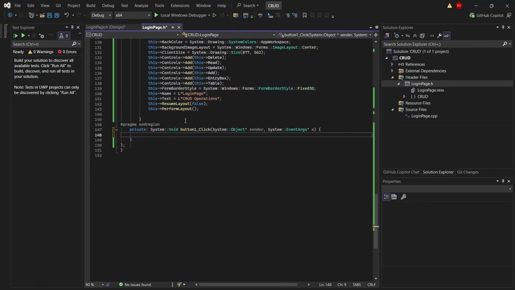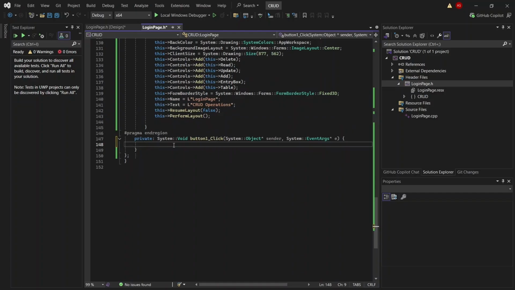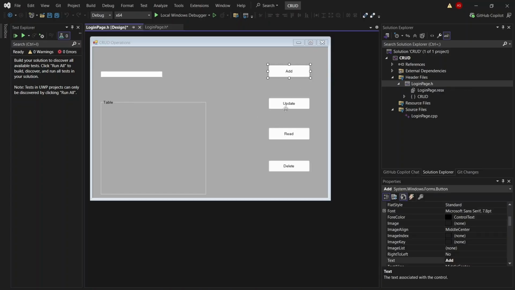That's the component body which we got by default. For the add functionality, we just write that piece of code into this function. Automatically all the changes will be reflected on the add button.